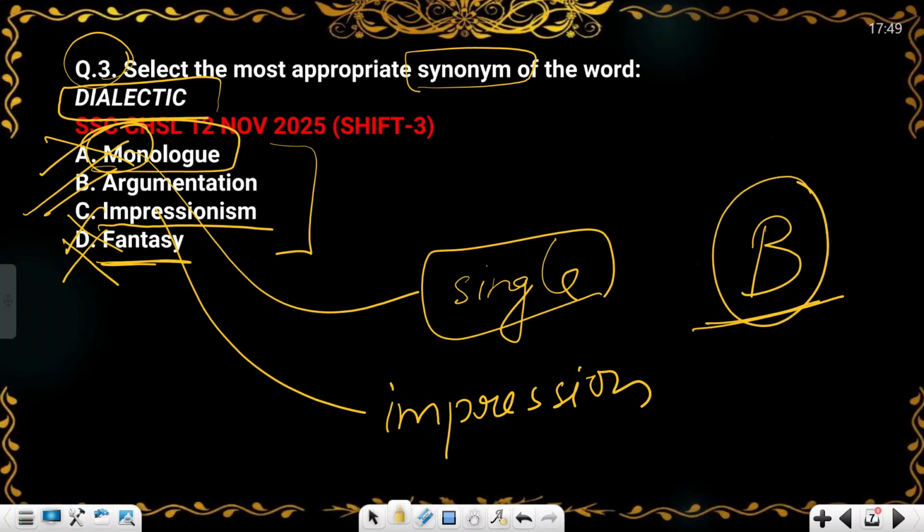Dialectic means argumentation. If you look in history, you will come to know that philosophers like Plato and Socrates used this dialectic method to argue with someone, to debate with someone. So your answer will be option B.